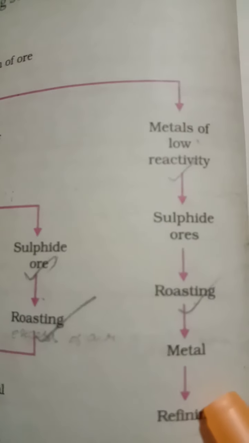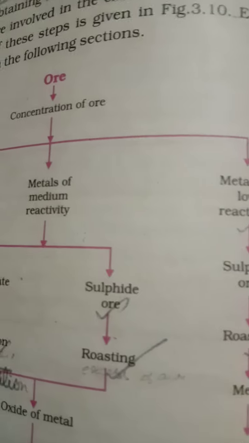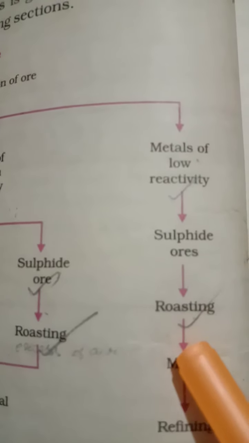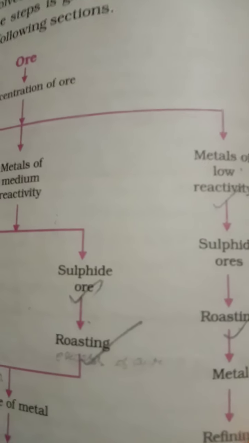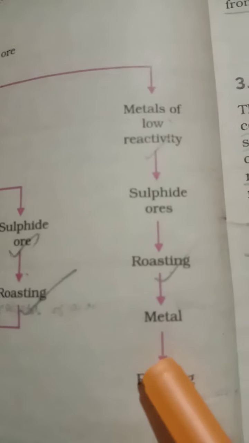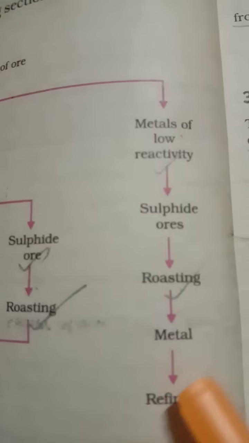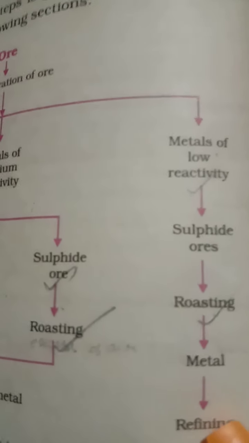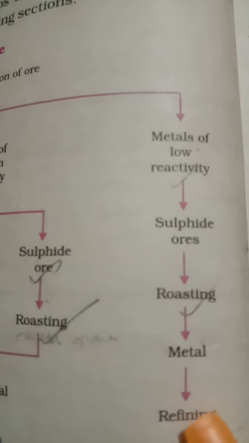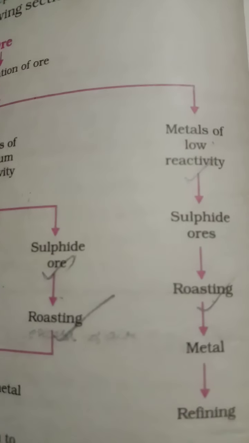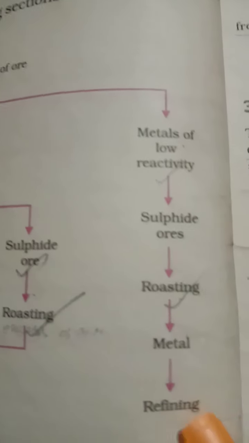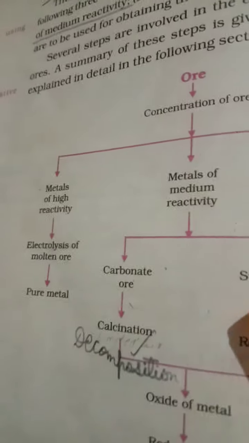Now listen. After extraction of the metal, it is refined to get pure metal. Okay. So low reactivity series ore is extracted by the roasting process. Further, it is refined to get pure metal.